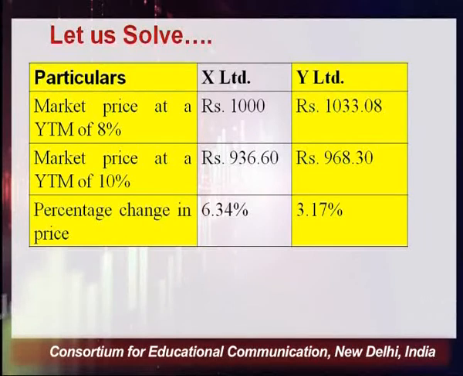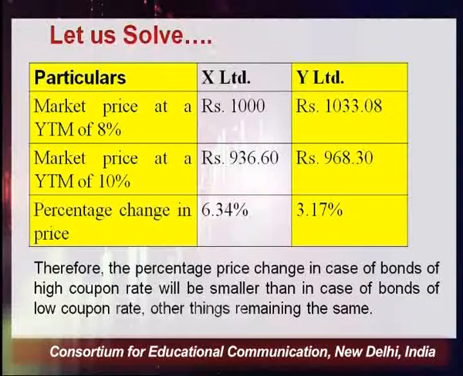What is the percentage change in price? In case of X Limited, it was 6.34%. In case of Y Limited, it is 3.17%. So what inference do we draw from this calculation? The inference which we draw is that the percentage price change in case of bonds of high coupon rate will be smaller than in case of bonds of low coupon rate.